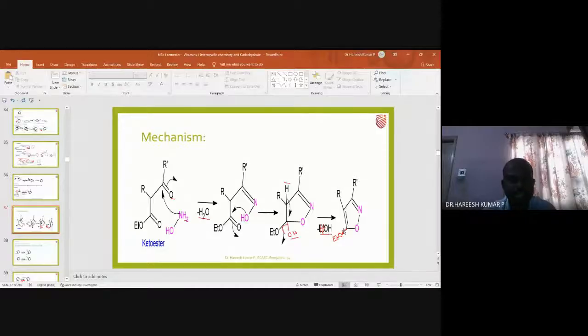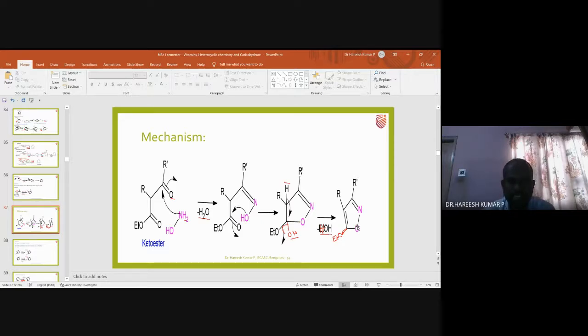Of course, here also CH is there, that I am writing here. This bond pair is coming over here. And this OH along with the bond pair and this proton will go out as a water molecule, and OEt is retained here. So in the previous slide, I have not mentioned an ethoxy group at the 5th position, that you can write. That is the correction for the third method of preparation of isoxazole.